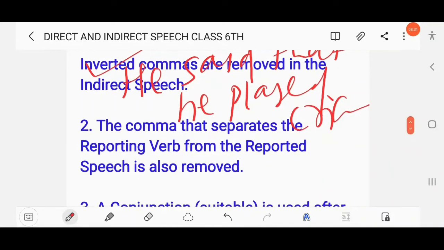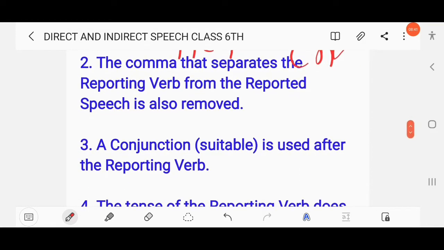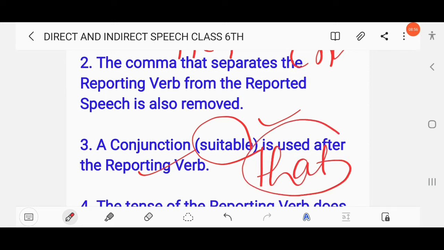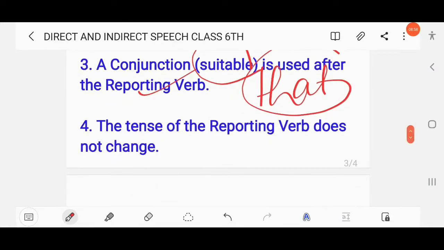Then next here, the comma that separates the reporting verb from the reported speech is removed, right? So here there is no use of comma as well as no use of inverted commas. Then next, a conjunction is used. The conjunction that is compulsory. A conjunction, that, is used after the reporting verb, right?